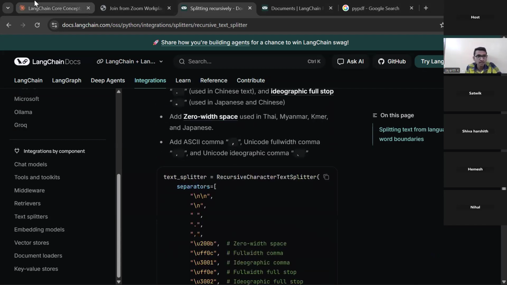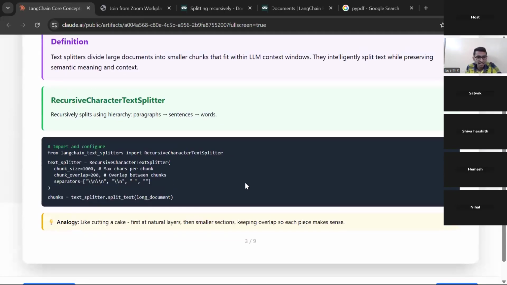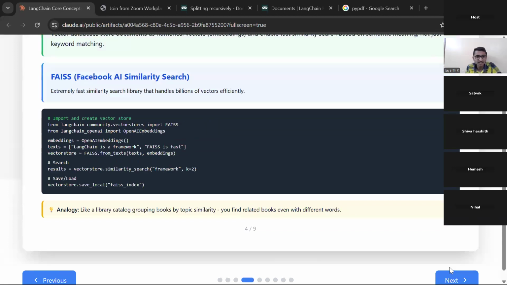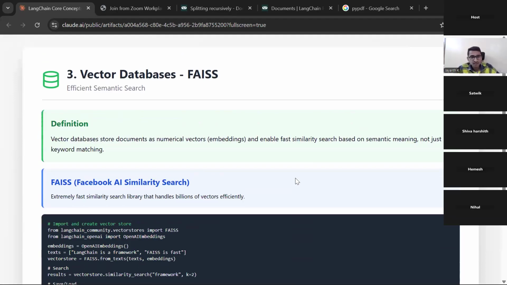That is the point. Now, okay, you understood. Like cutting a cake: first the natural layers, then smaller sections, then small sections. Then we will understand vector databases. Yesterday, vector databases were elaborately discussed by Ankur sir, so I will give just the definition for those who were not in it.